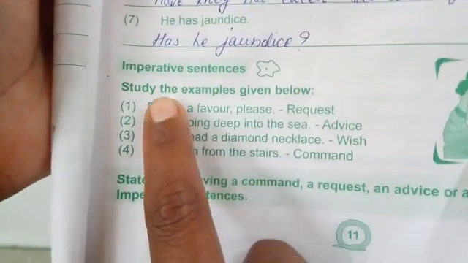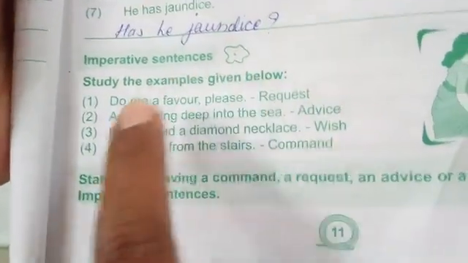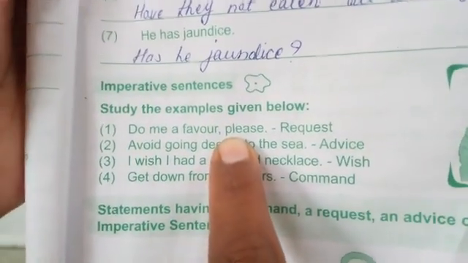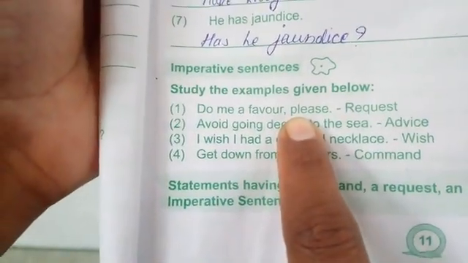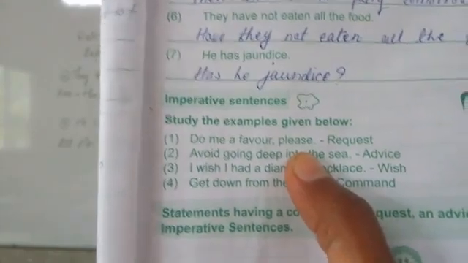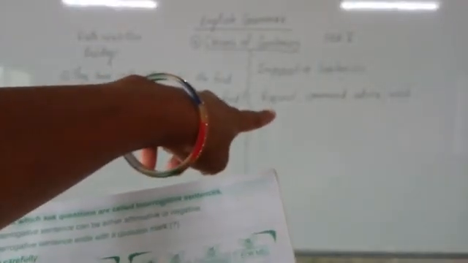Imperative sentences. Study the examples given below. First, do me a favor please. What is the first sentence? Do me a favor please. Then when we say please, at that time what do we do? We do request. Can you see request?